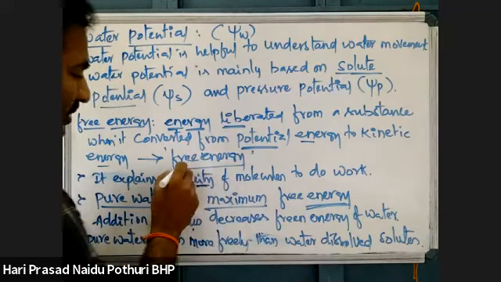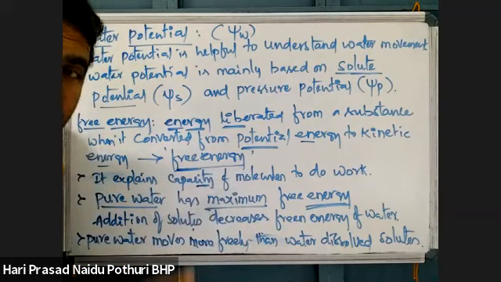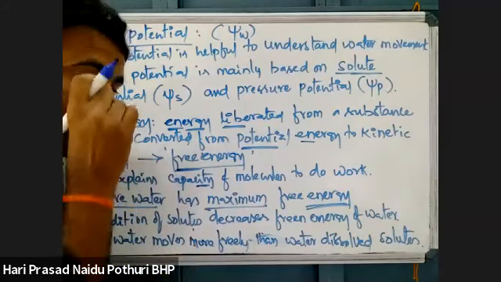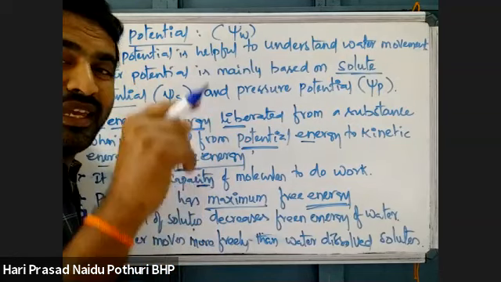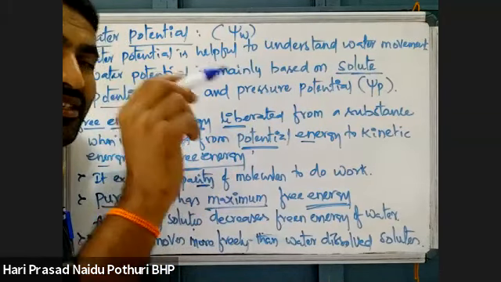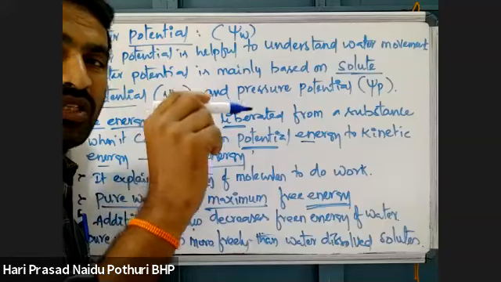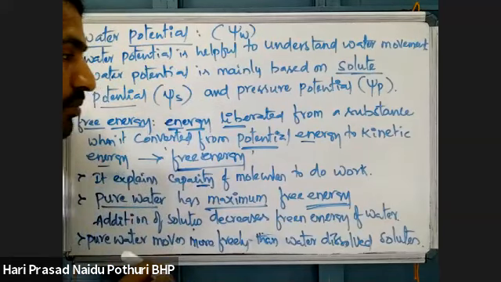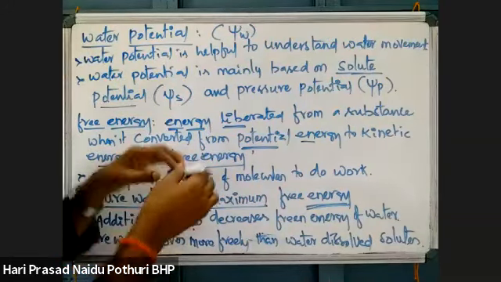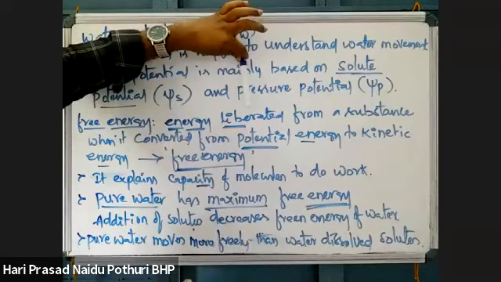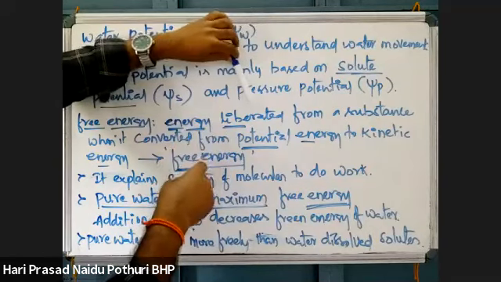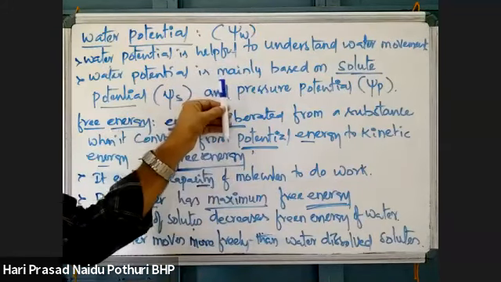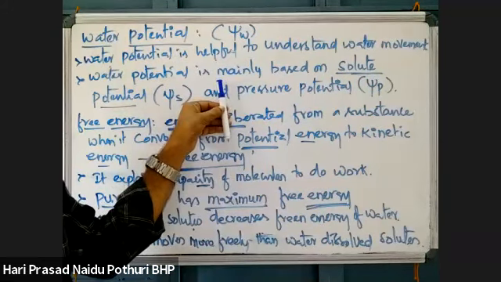Someone is asking, explain free energy once again. Okay, I will explain once again. What is free energy? Any substance in its ground state has some particular amount of energy. Suppose this is a substance, a pen. It is in a stationary state, where it has potential energy.